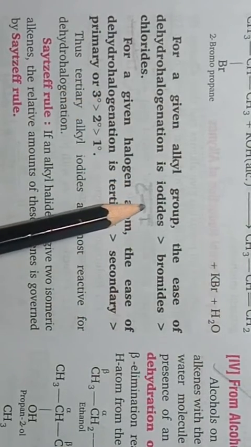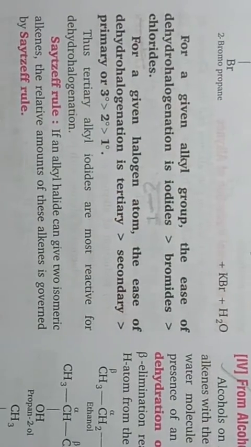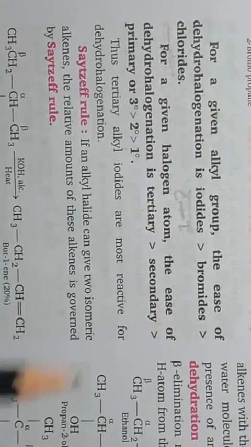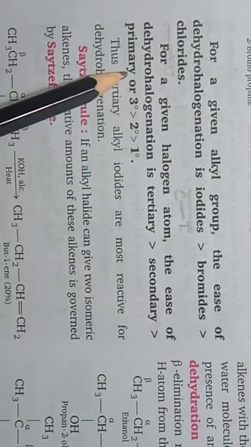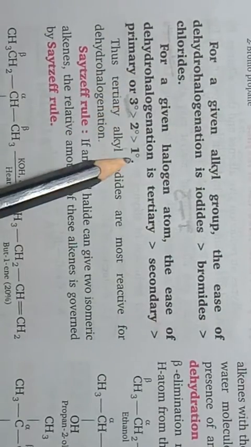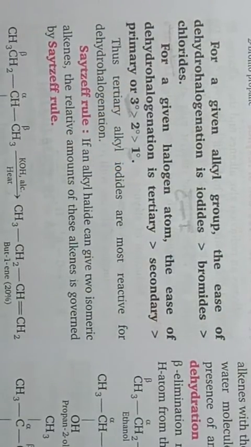That is why it is most reactive in nature. So the tertiary alkyl iodides are most reactive and primary least reactive.